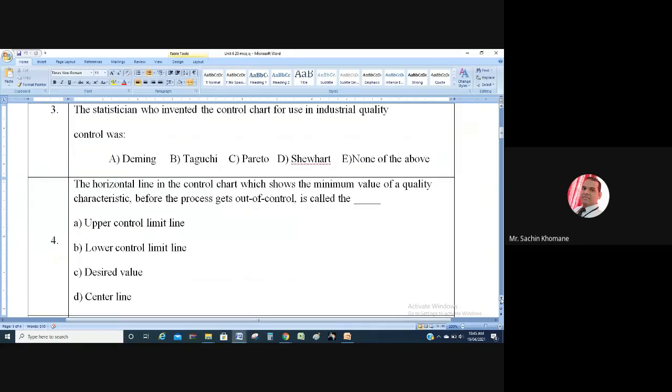So the question is: the horizontal line in the control chart which shows the minimum value of quality characteristics before the process gets out of control is called the what? What do we call that horizontal line? Which line? We just saw the upper limit, lower limit, lower control limit. Before something goes out of control, there is a lower limit. What do we call that lower limit? Lower control limit. Okay, so very simple. Good. Somebody answered. I am happy with that.